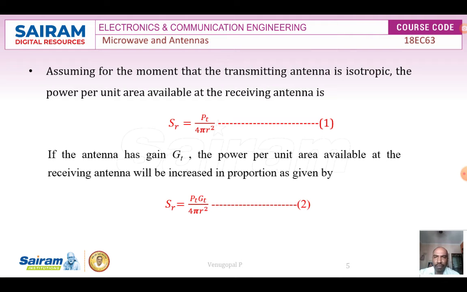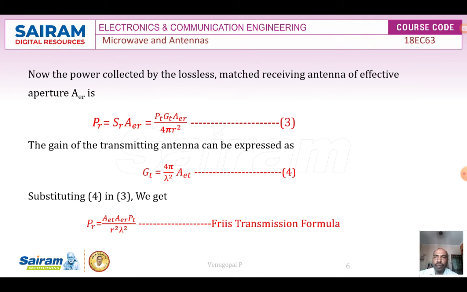Call it equation number 1. SR is equal to PT by 4 pi r square is the power per unit area. If the antenna has the gain GT, the power per unit area available at the receiving antenna will be increased. So this is given by SR is equal to PT GT divided by 4 pi r square. Call it equation number 2.